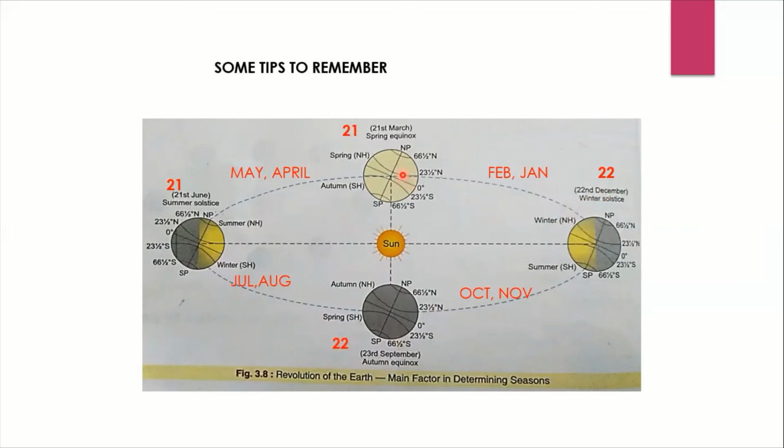Now how to remember the months? It is very easy. Anyway, you have to remember March, we start from March. After March, April, May, 2 months. Next is June. After June, July, August, again 2 months. After August, you can see that it is September. Again after 2 months, December. After December, it is January, February. So in this gap, you have to see that two months are there. Is it clear? This diagram, anyway, you have to study. If you do like this, it is easy to remember.